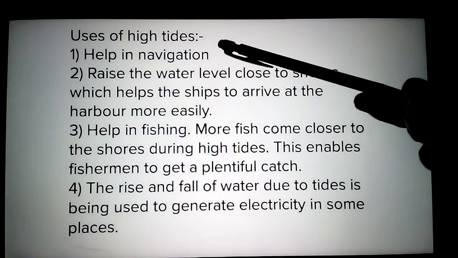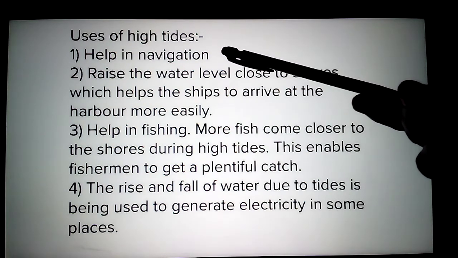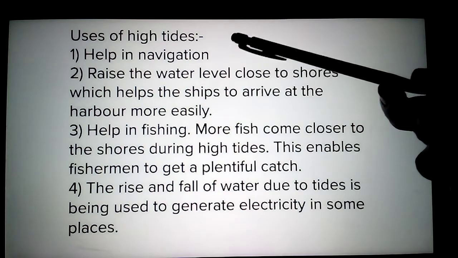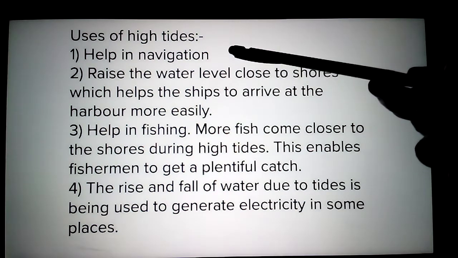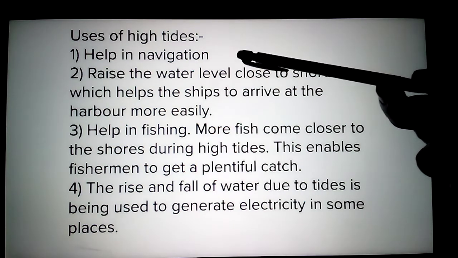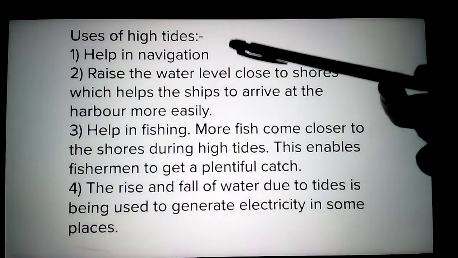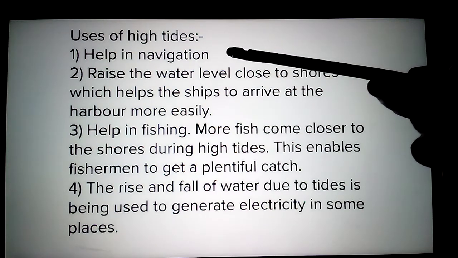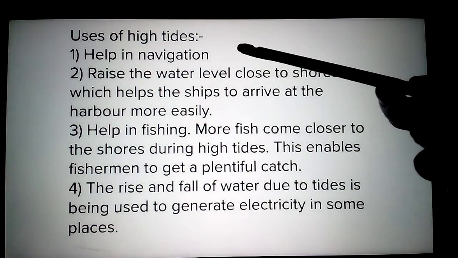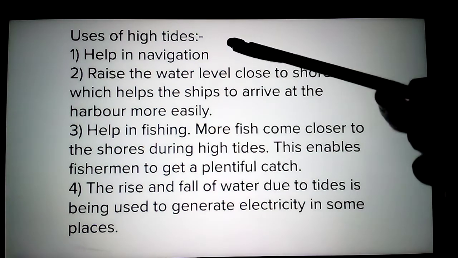They help in the navigation. Here navigation means, in olden days we had water transport. Now also we have water transport. The ships carry the goods from one country to another country, one continent to another continent through water. That is called navigation. These high tides help in the navigation, meaning ships will move fast because of the force in the water.